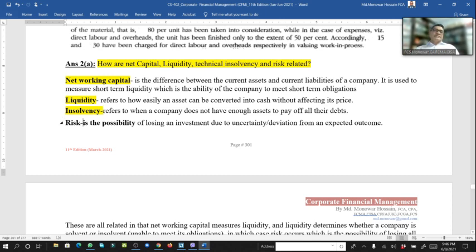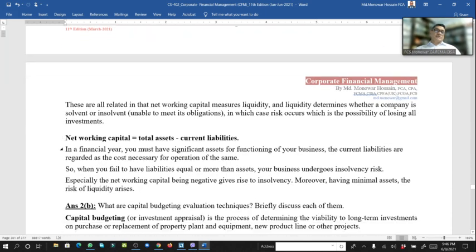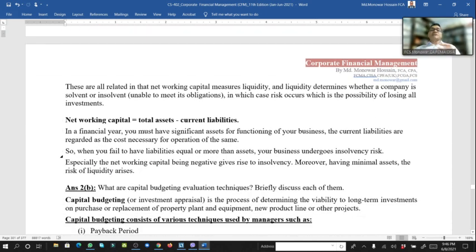And risk is the possibility of losing an investment due to uncertainty, deviation from expected outcomes. These all are related to the net working capital measure. Liquidity determines whether a company is solvent or insolvent, in which case risks occur, when there is the possibility of losing the investment. So here risks occur.